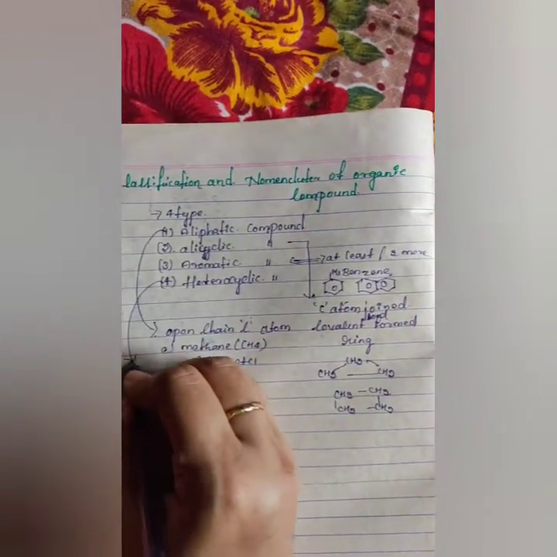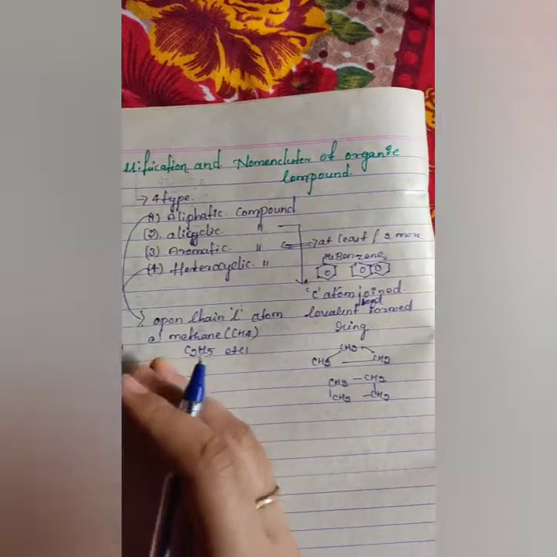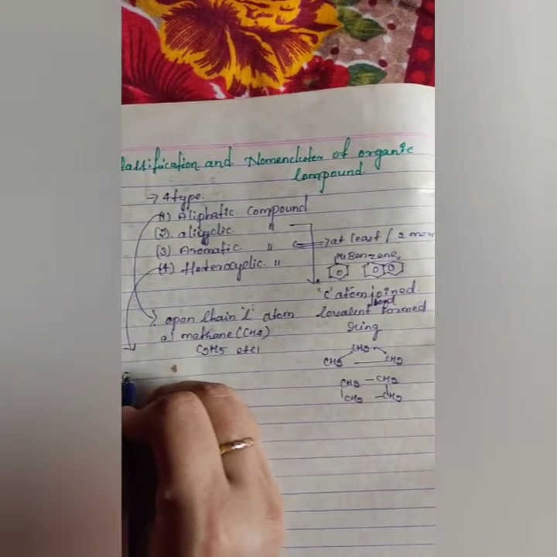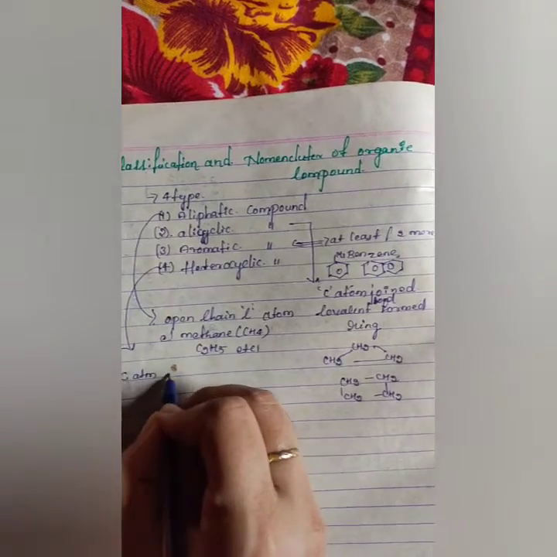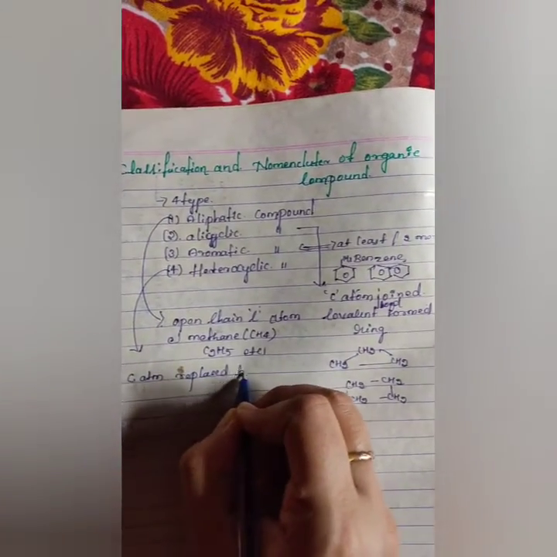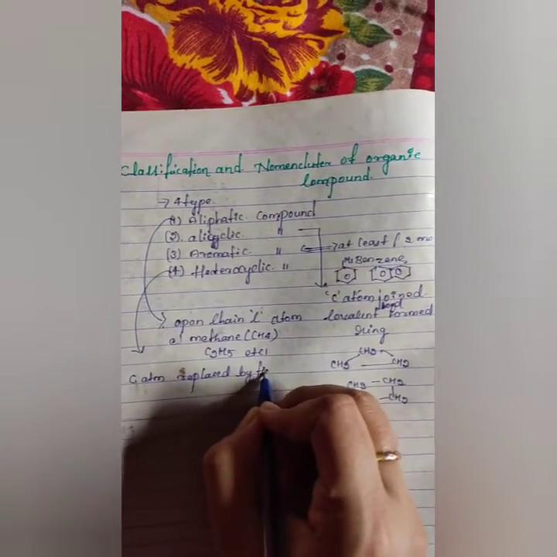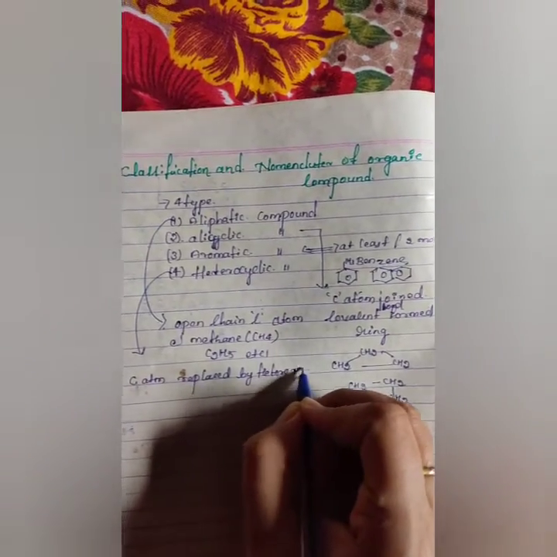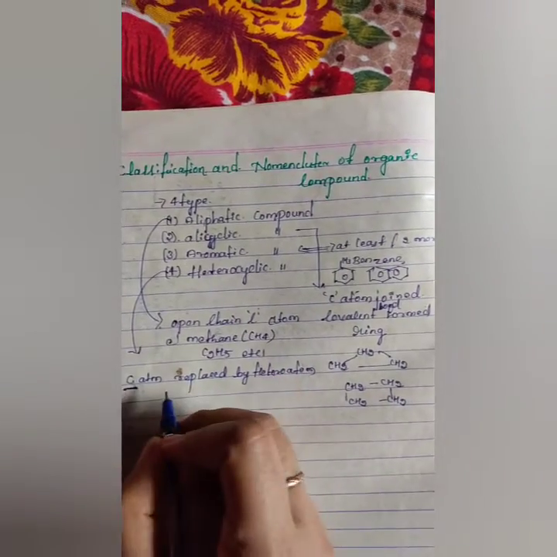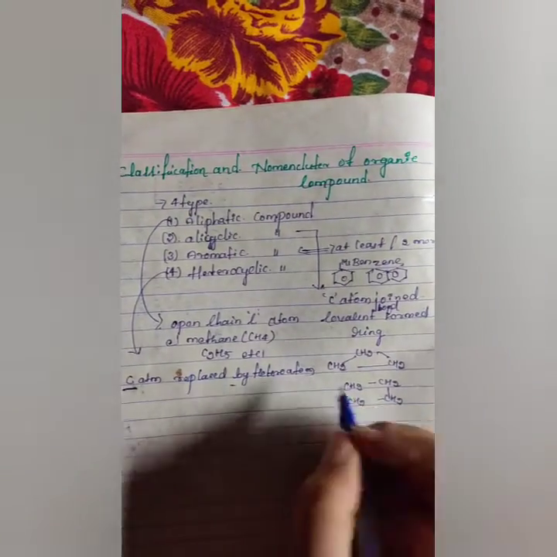Heterocyclic. What is that? In simple meaning, a carbon atom is replaced by a heteroatom.